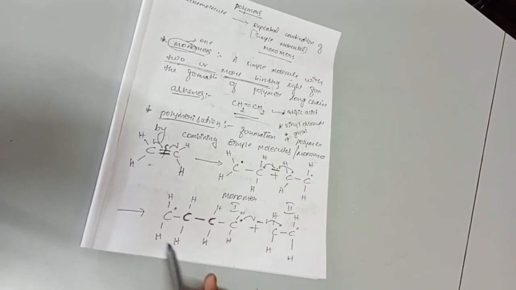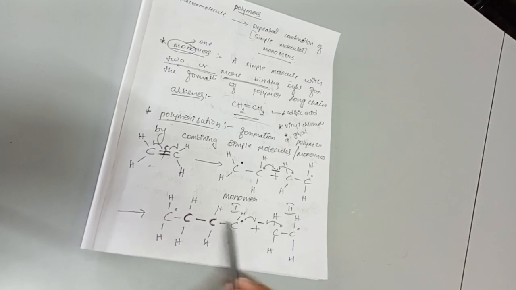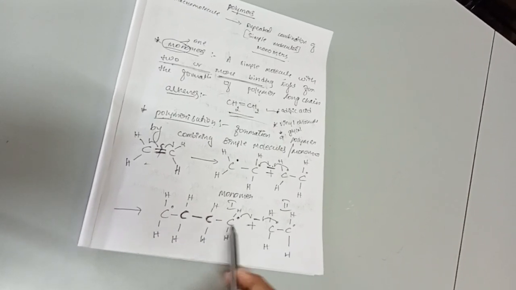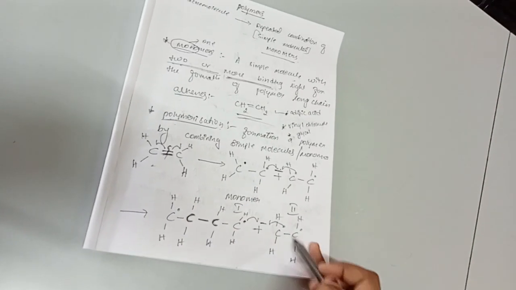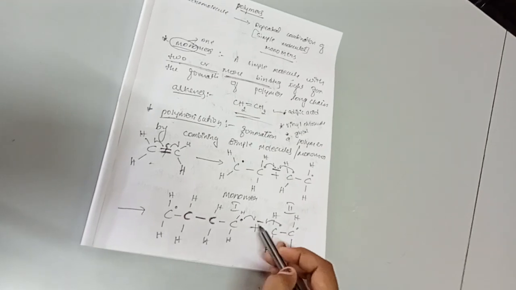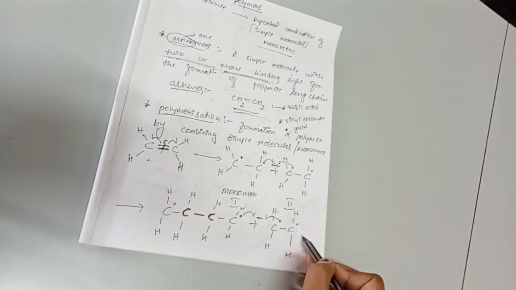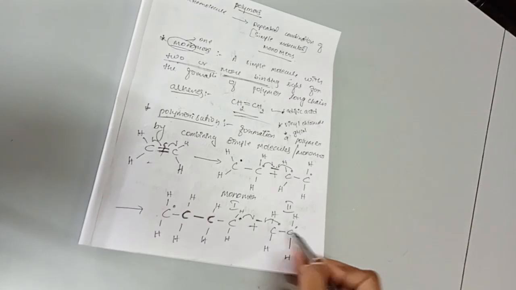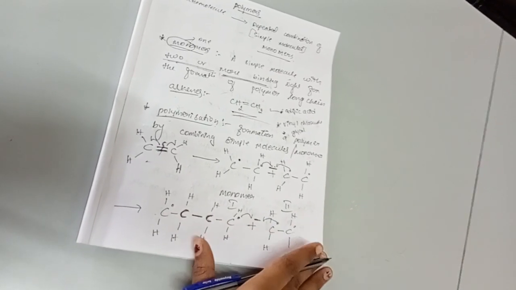And hence we'll get the product like this. But the remaining two adjacent carbon atoms will be having the radical as it is. So if we combine one more monomer, again these two radicals will combine for the formation of a new bond, that is a covalent bond, and these two carbon atoms will be having radicals. So these two carbon atoms will have the ability to combine with more monomers for the formation of new polymers.